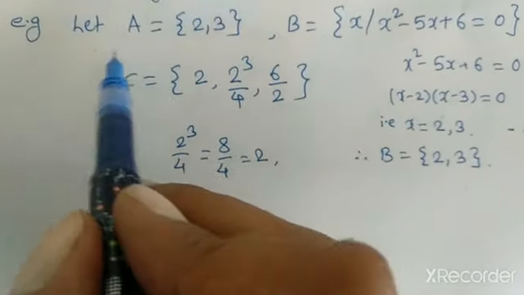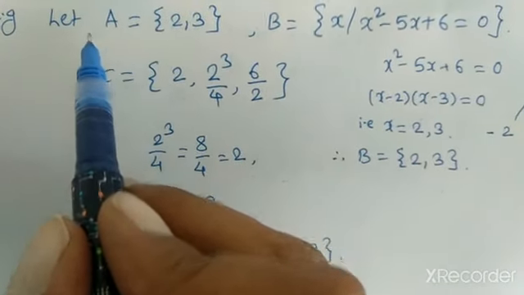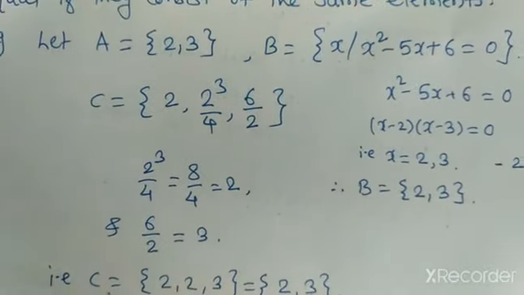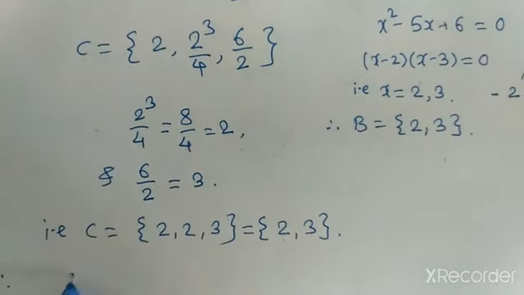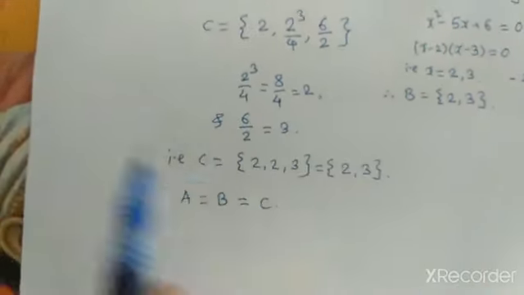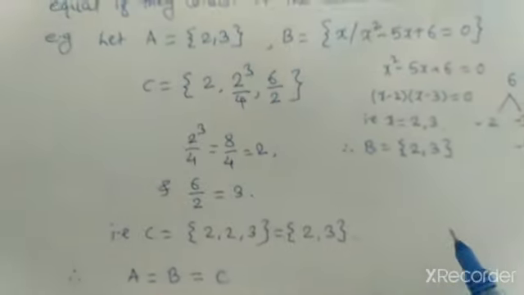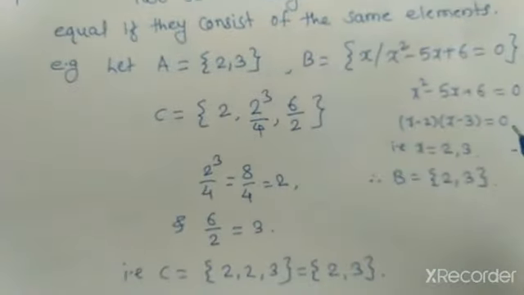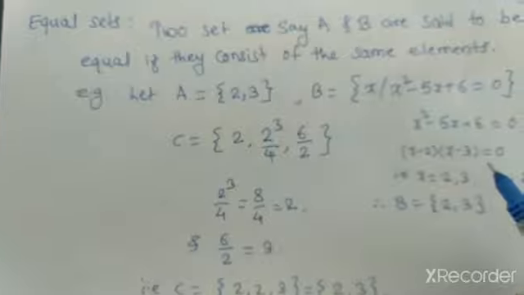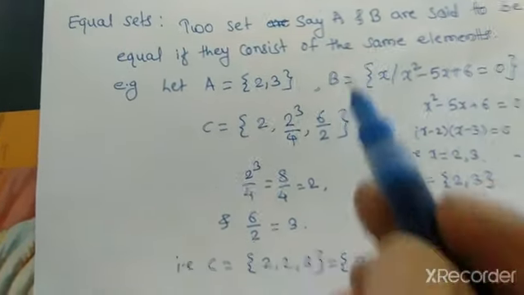If we see the three sets A, B and C, we can say that A is equal to B is equal to C. That is, these three sets are the same but written in a different form. Okay, so this is all about equal sets.